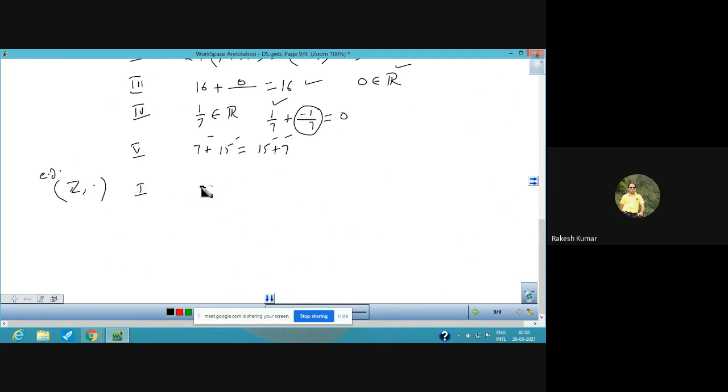For the closure property, you can take 2 into 9. Both are integers, that is 18. This is also an integer. Closure property is there. (2 into 9) into 10 is the same as 2 into (9 into 10). Both sides are same always. This is the associative property. Third one is existence of identity.